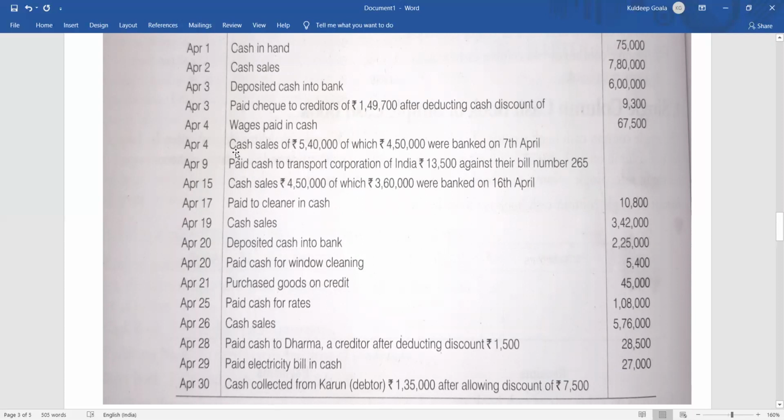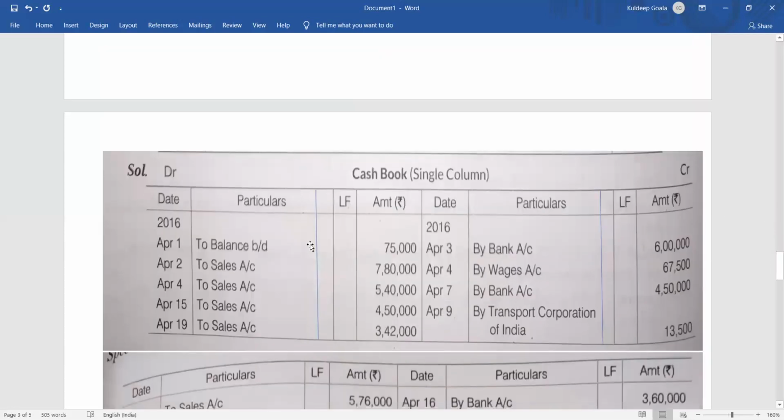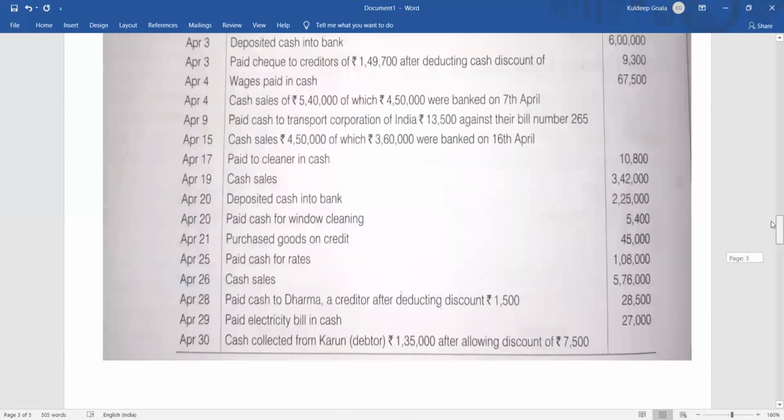Okay, what is the first one? Cash sales of 5,40,000. So what will be that? Cash account debit, to sales 5,40,000. So cash debit side, to sales account 5,40,000 on April 4. Clear? But now after that, what happened? On the next day, what happened?